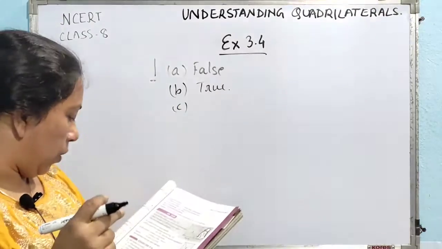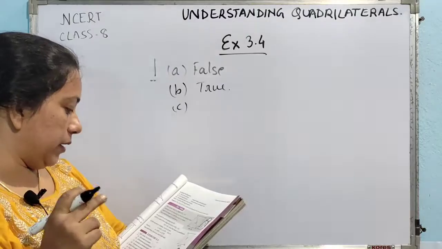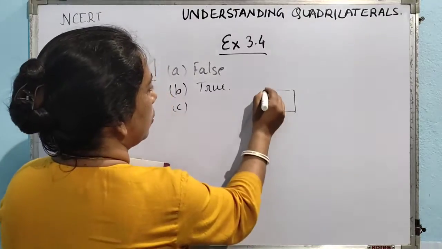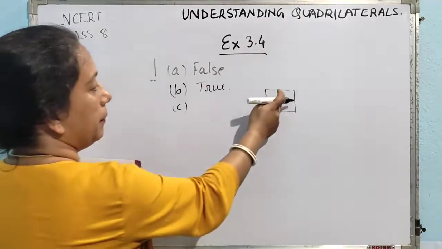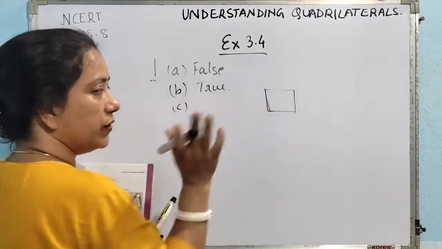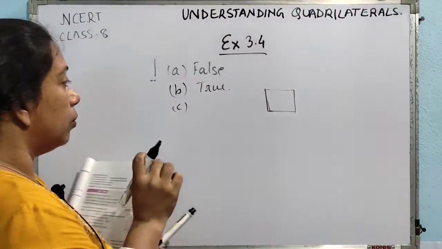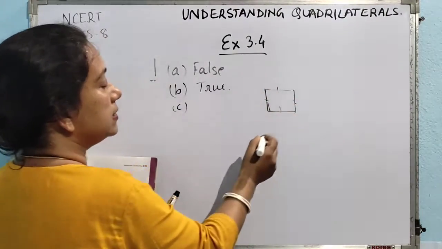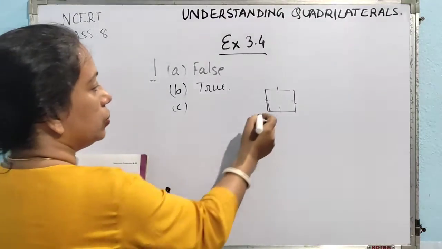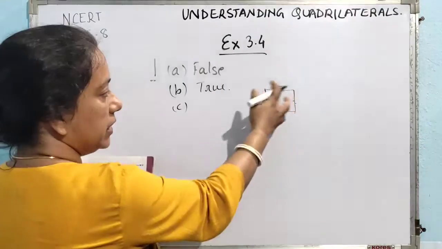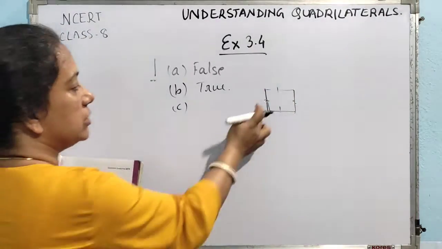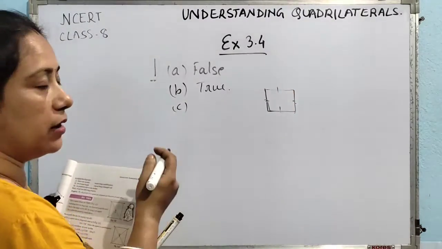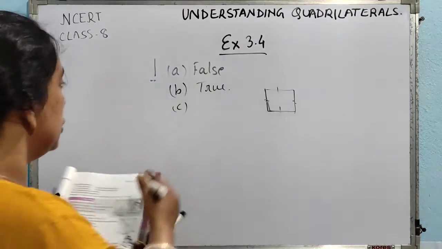The C one, all squares are rhombuses and also rectangles. All squares are rhombuses. See, what is a rhombus? A parallelogram whose all sides are equal. So a square fulfills this property. And what is a rectangle? A rectangle means each pair of opposite sides has to be equal and all the angles have to be of measure 90 degrees. So this property is also being satisfied by a square. Here each pair of opposite sides equal means all the sides are equal. So we can say that each pair of opposite sides are equal and all the angles are of measure 90 degrees. So this is also a true statement.